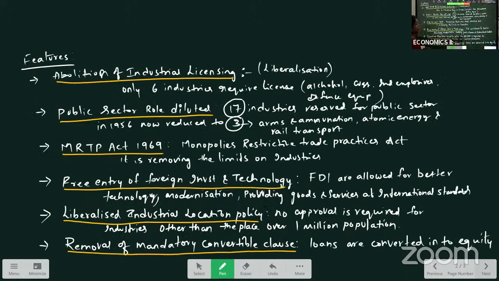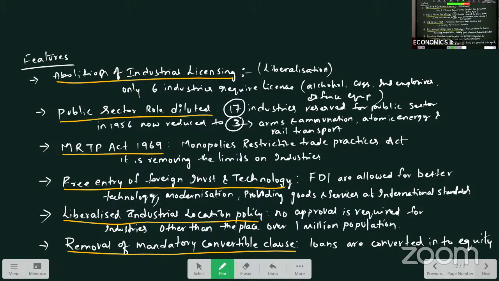These features you can explain in 2 to 3 lines. Like abolition of industrial licensing. Here, license is removed for all the industries to liberalize the economy, where now only 6 industries require a compulsory license.